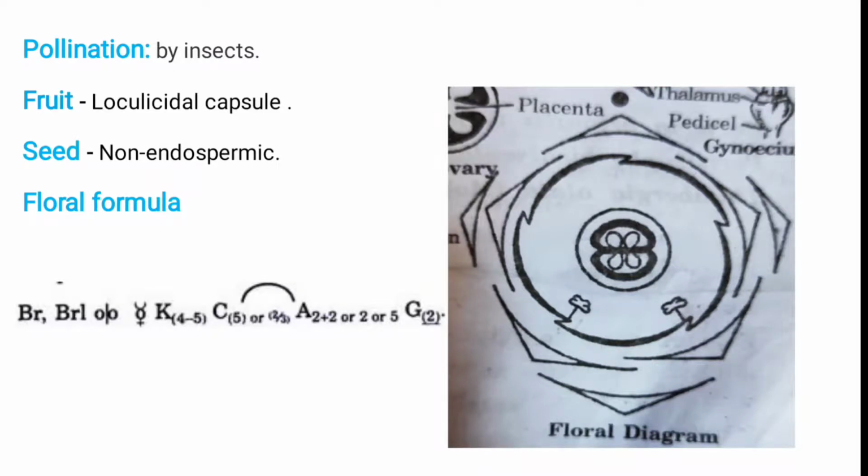So in this lecture, on the floral characters, we discuss first of all the inflorescence. They are generally cymose type, spike type, monochasial and dichasial type, and sometimes axillary and solitary. Then the calyx is 4 to 5 in number. They are gamosepalous. The estivation is imbricate or valvate. Then the corolla also varies from 2 to 5.